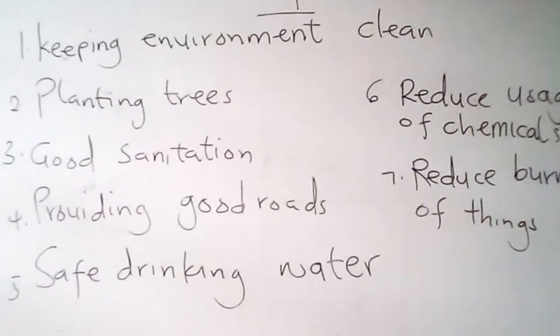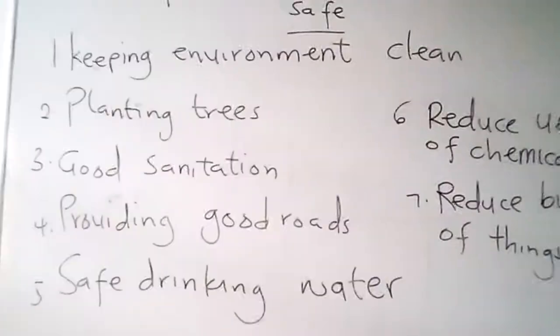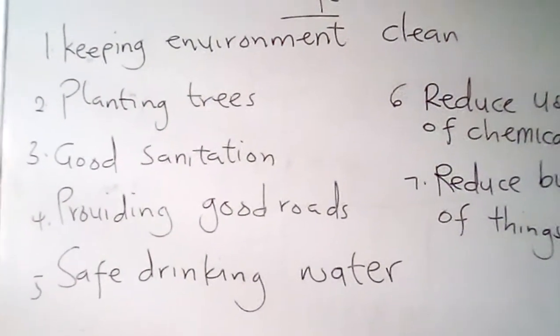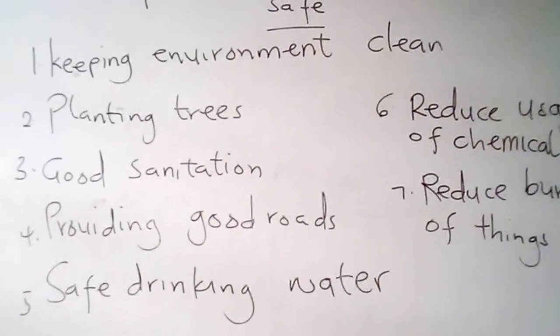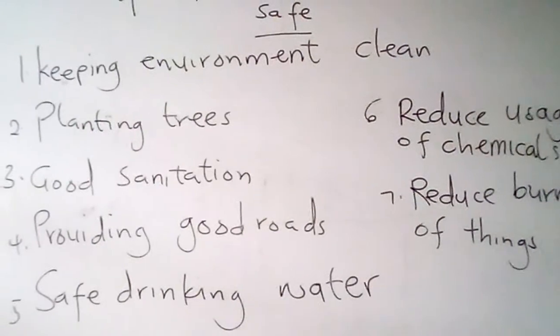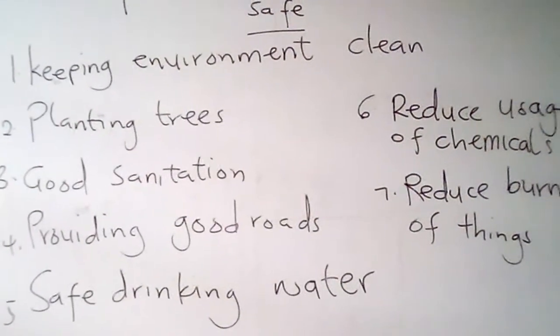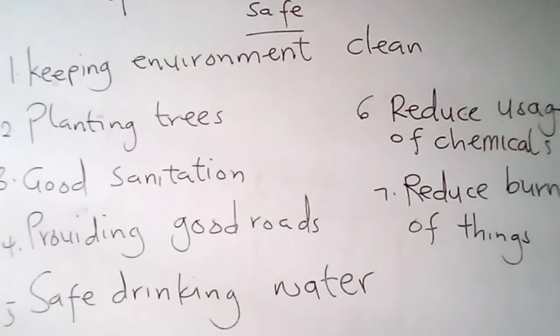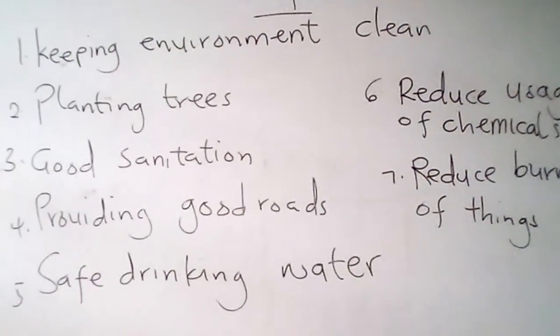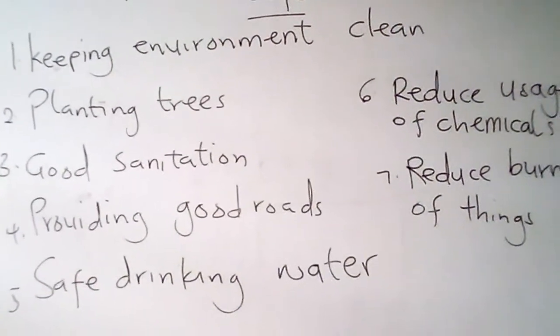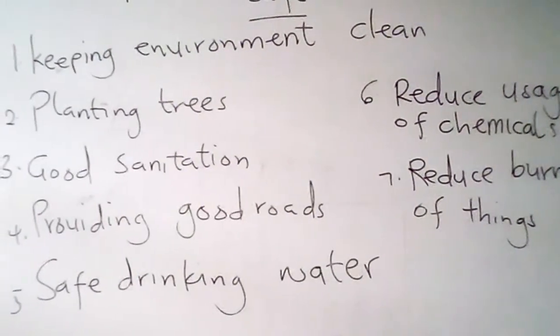Number two is planting trees. We must encourage people to plant more trees in the environment. Trees provide fresh air for human beings. What is the name of that fresh air? I hope you know the answer. The answer is oxygen. Planting trees is good because it reduces air pollution.